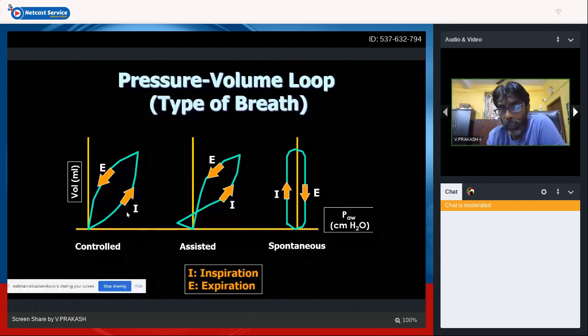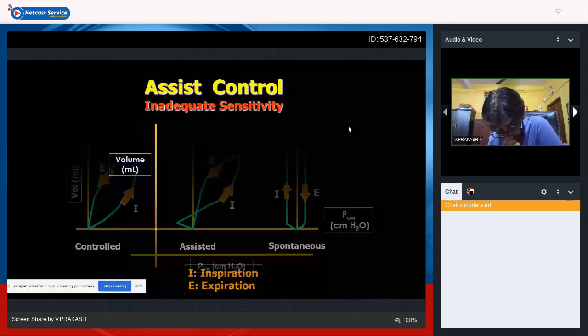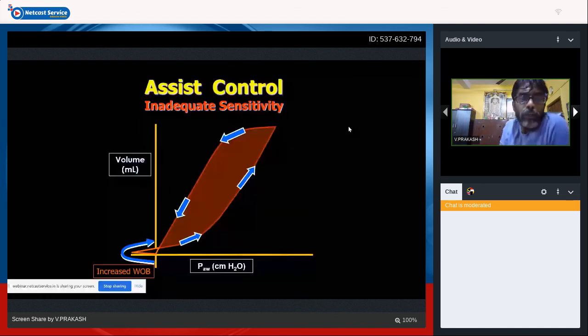Whereas in assist control mode, there will be a trigger. PSV also will have the same thing. There will be a trigger. Here in SIMV also we will have a trigger. The trigger senses it, then you will have an inspiratory phase, and then comes the expiratory phase. In a spontaneously breathing baby, you will have an inspiration and expiration always the same. So there will be a trigger at the point.